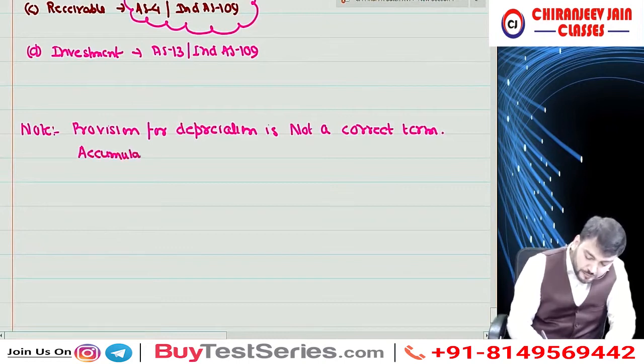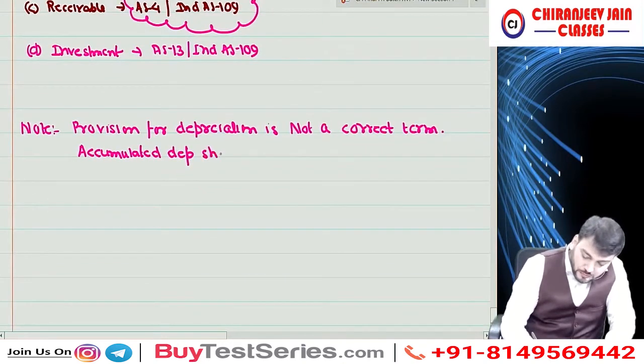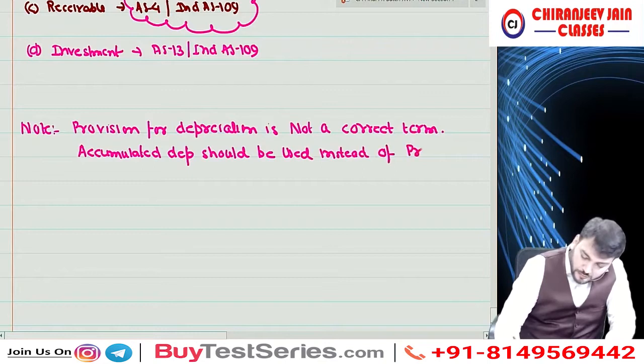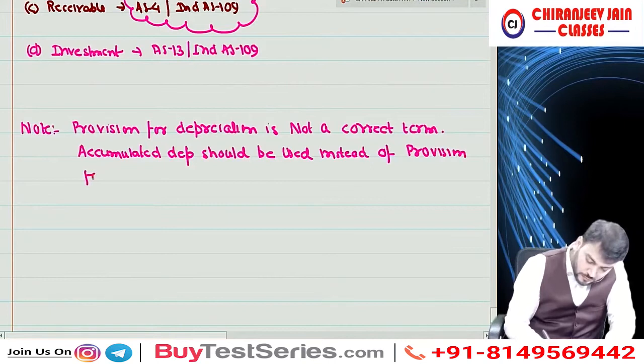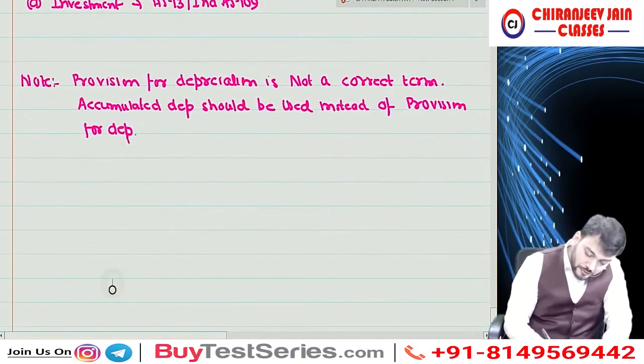Accumulated depreciation should be used instead of provision for depreciation. Correct?